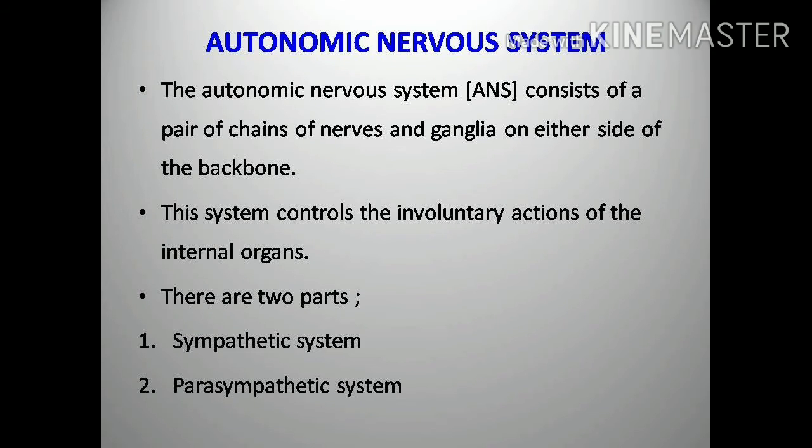Next, the autonomic nervous system. The autonomic nervous system, or ANS, consists of a pair of chains of nerves and 22 pairs of ganglia.